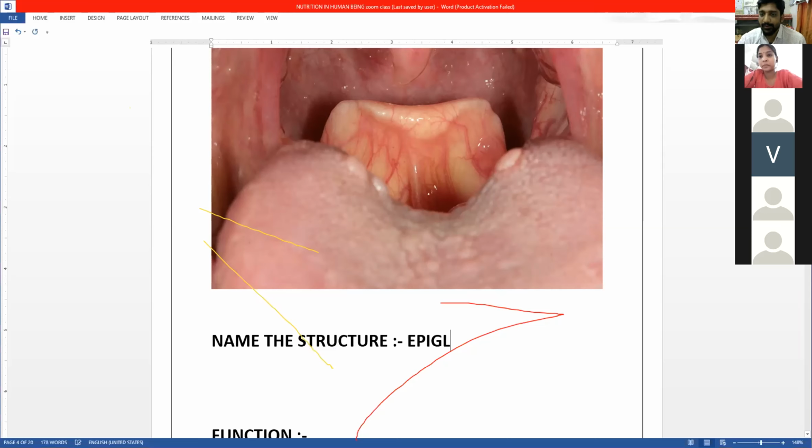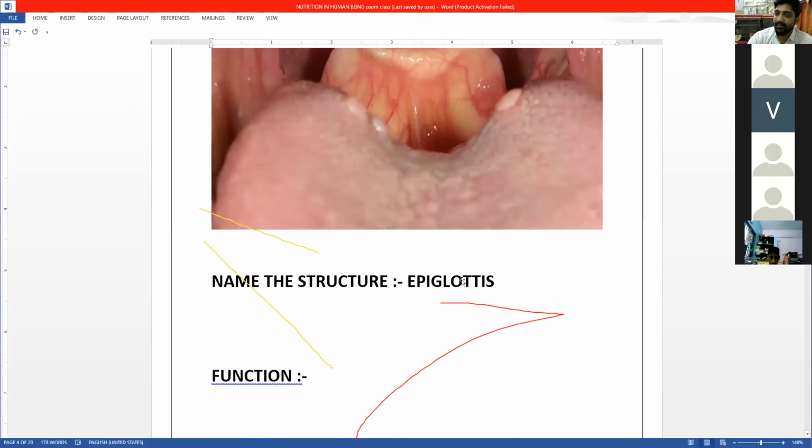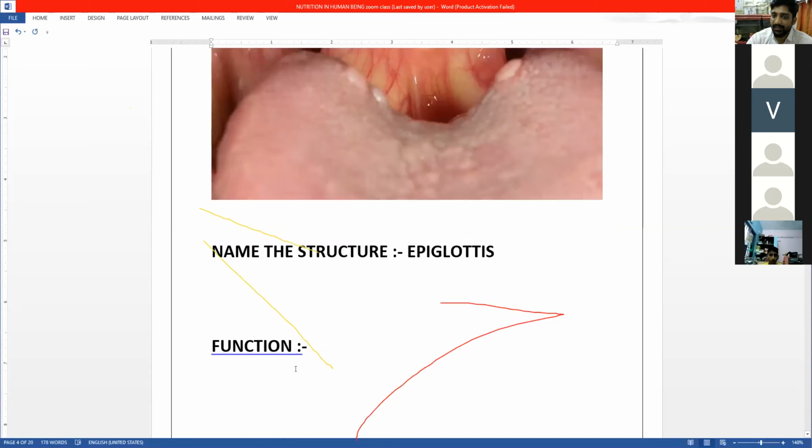Now you can turn off your audio. So what is the name of the structure? Epiglottis. What does it do?